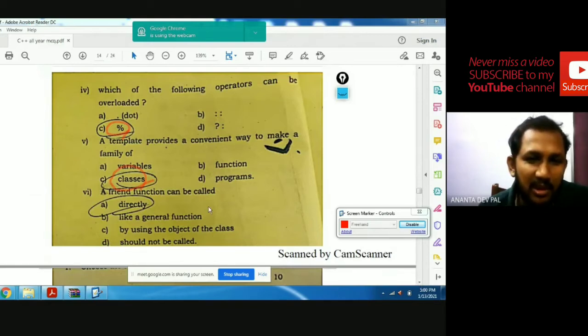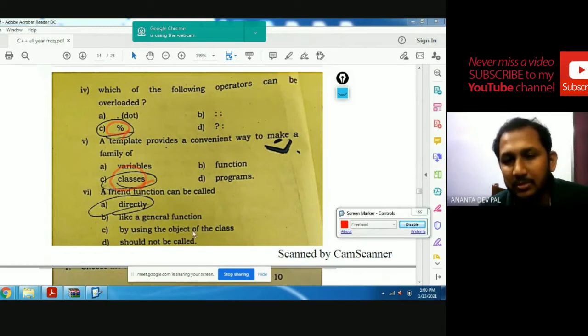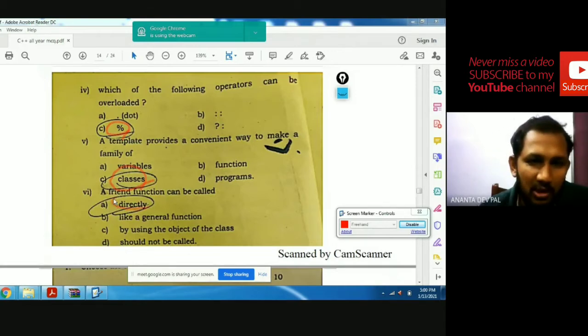Next, a friend function can be called directly like a non-member function, without using an object of the class. The answer is: a friend function can be called directly.